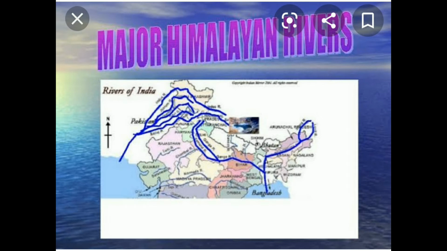So here we have the three important major Himalayan rivers. You can see in the picture here. To your left side, you can see some blue color lines, that is the Indus River and its tributaries. In the middle part, you can see one more blue color line with one other line, that is the Ganga River with its tributaries. And to your right side, you can see one more blue color line with a tributary, and that is the Brahmaputra River.